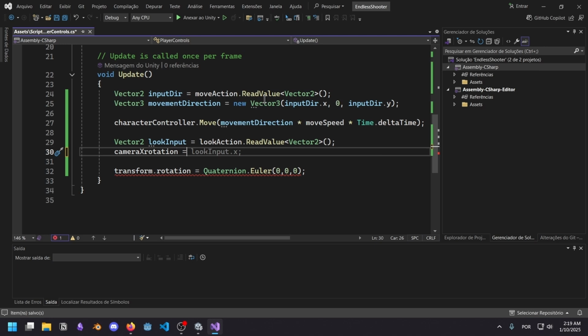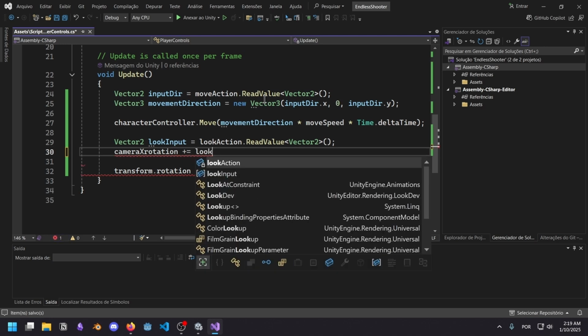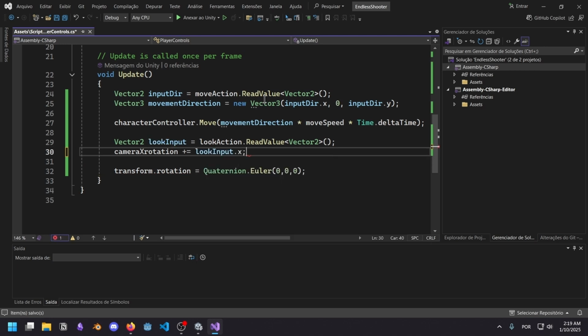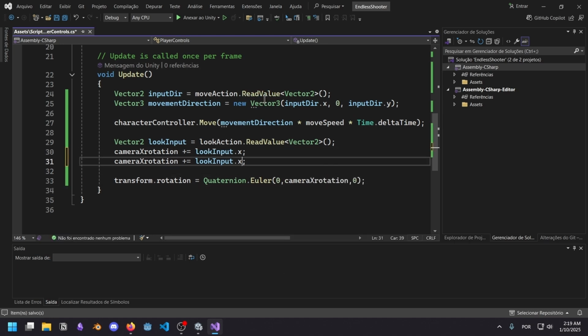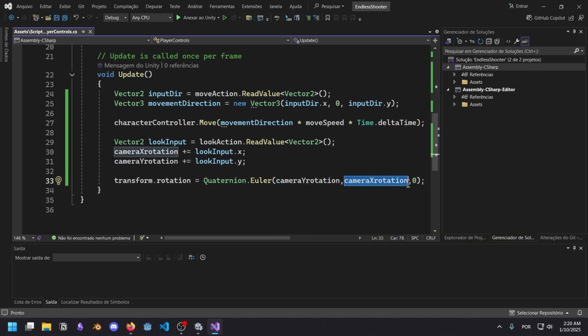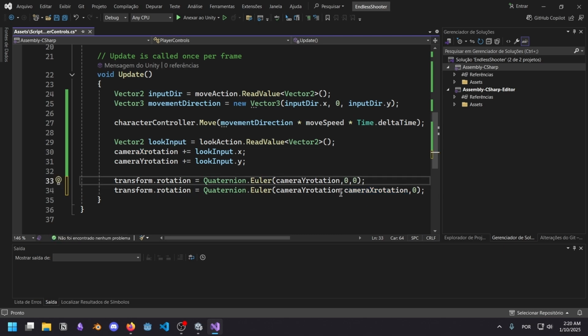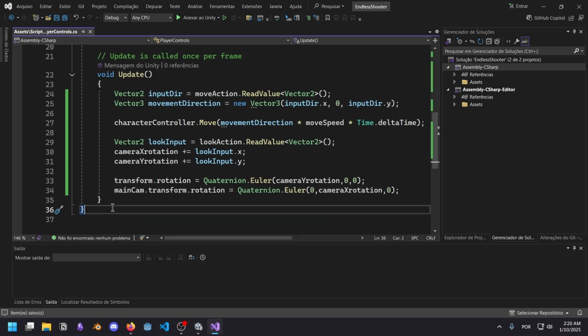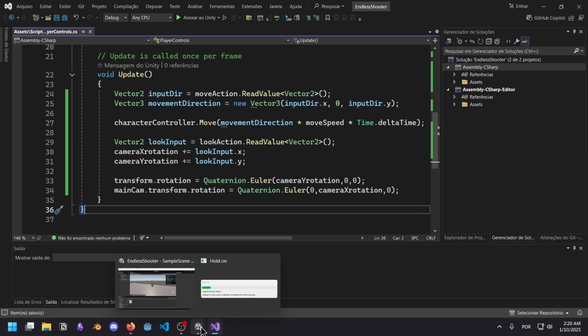Guys, I'm so confused right now. Plus equals look input dot X, which goes into the Y here. And this one is Y here, and this one goes straight into the X. But I want the Y to go into the camera. So let me just copy this, make this one 0, and this one 0, and this one main cam.